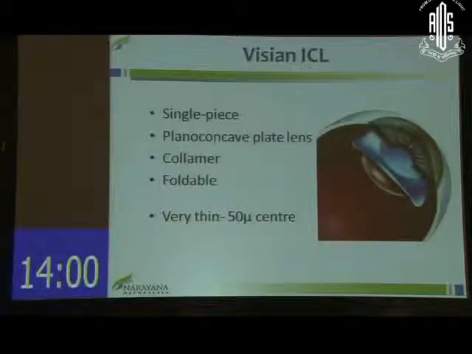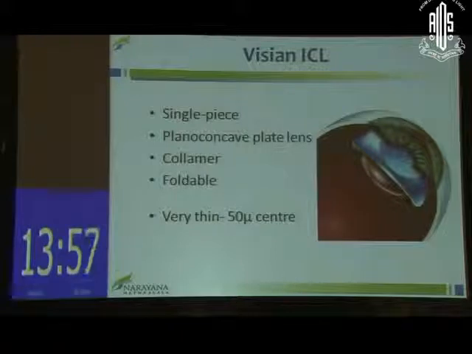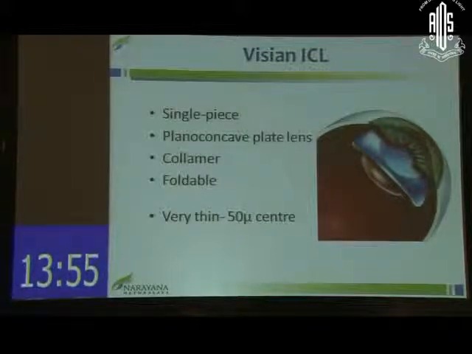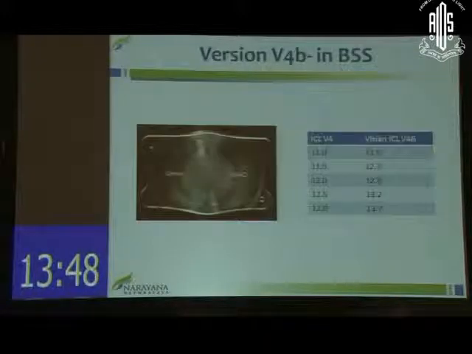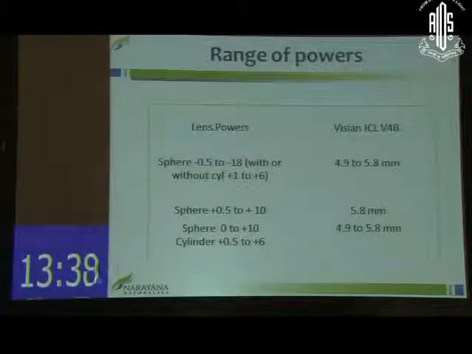What we most commonly use is the ICL, the implantable Collamer lens, which is a single piece made up of biocompatible polymer Collamer. It's a plate haptic lens intended for sulcus implantation. So there are 5 sizes available. I'll just be touching upon how we decide on the size of the ICL. The one available now is Toric. The powers range up to myopia -18. A -18 can correct almost up to -20 diopters of myopia. The hyperopic version is available, and so is a toric.